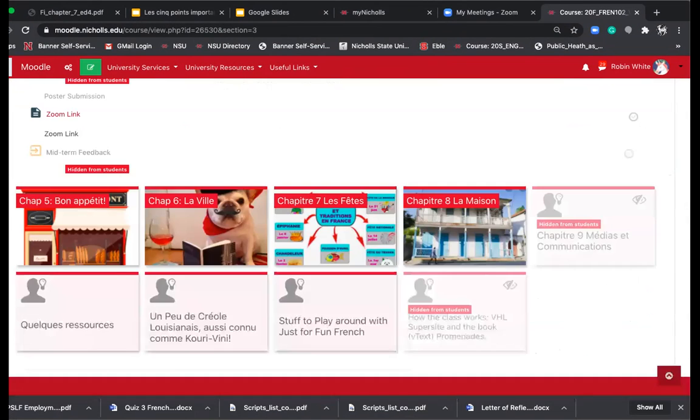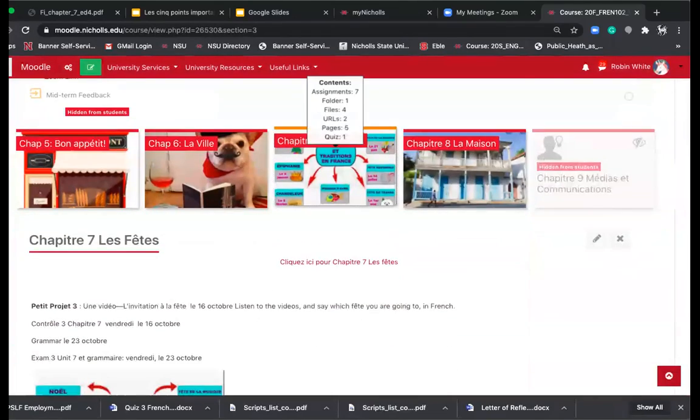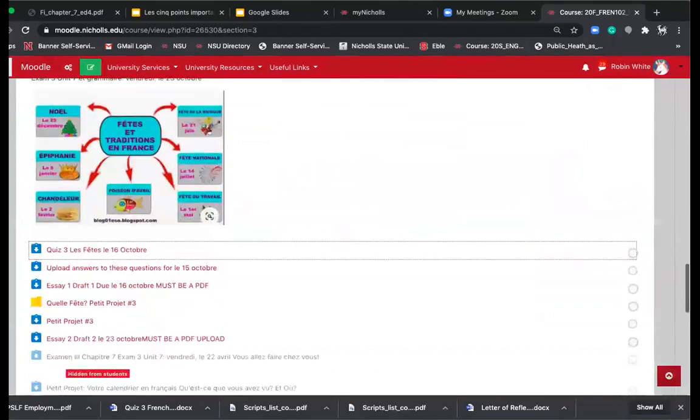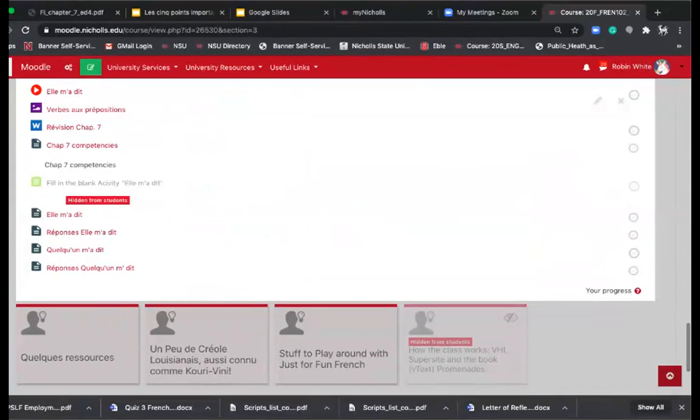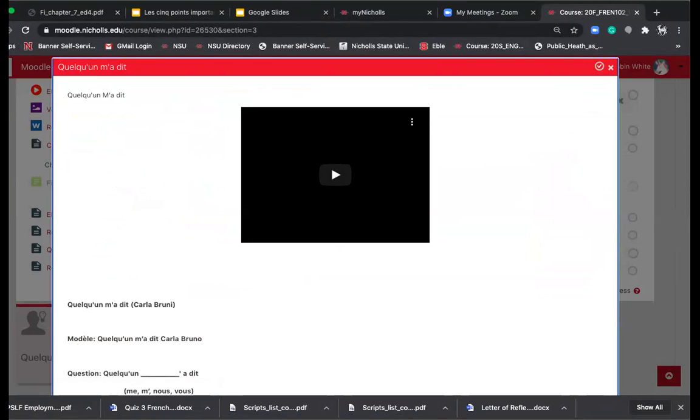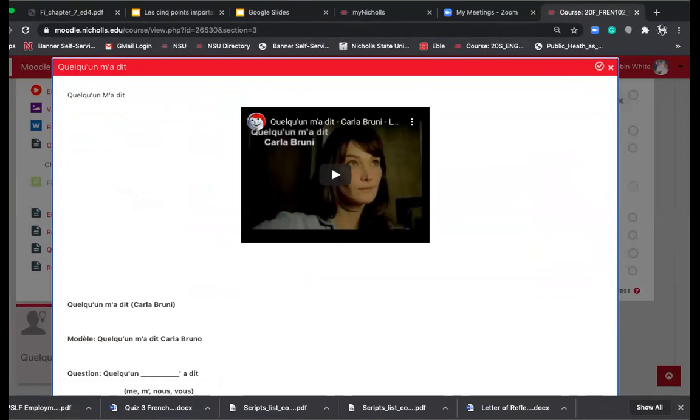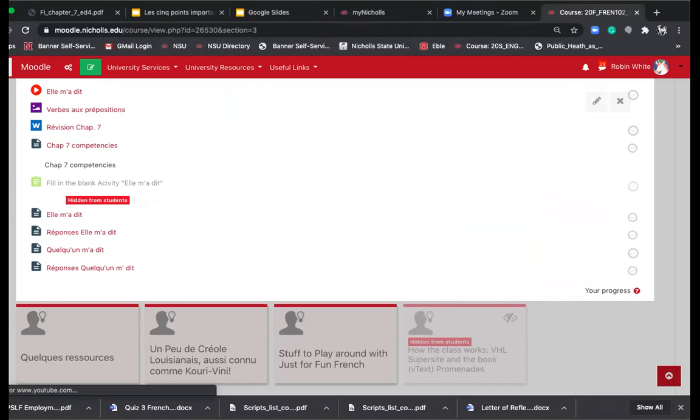Chapitre 7, les fêtes. So let's look at what's coming due. To do some more practice with those, I would recommend that you go down here and try to fill in the blanks for the Elle m'a dit. And then there's another song that is called Quelqu'un m'a dit, which we just did.